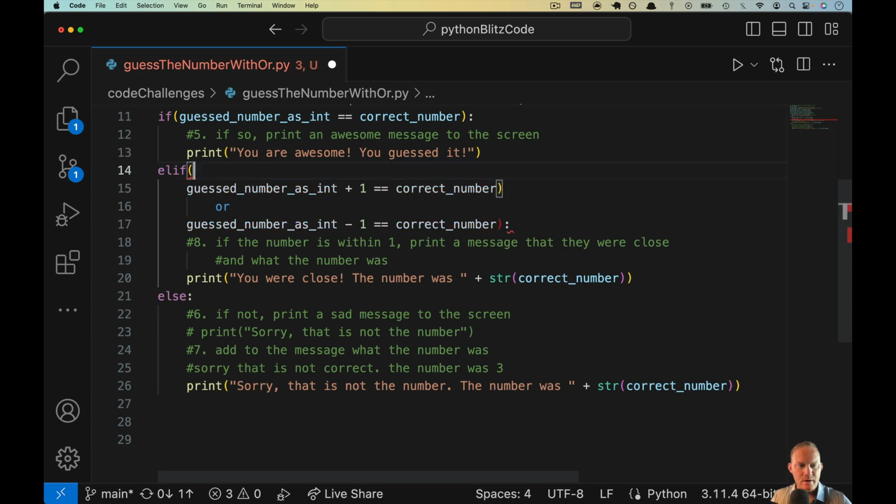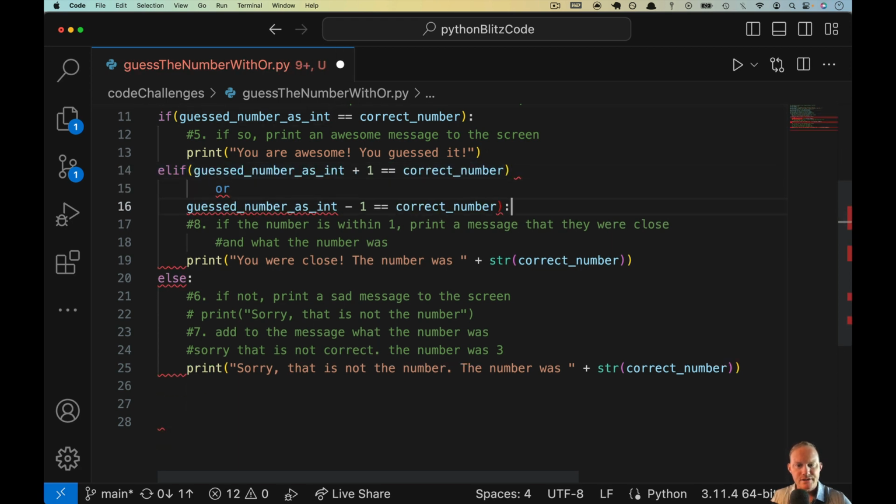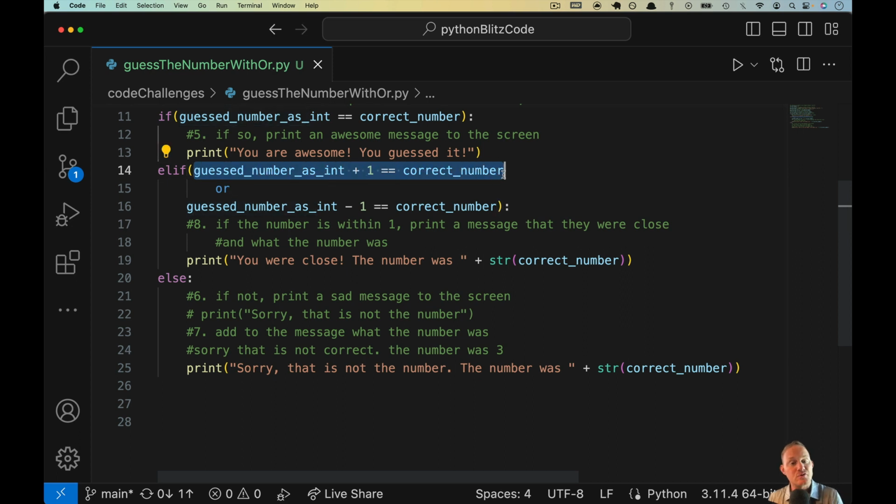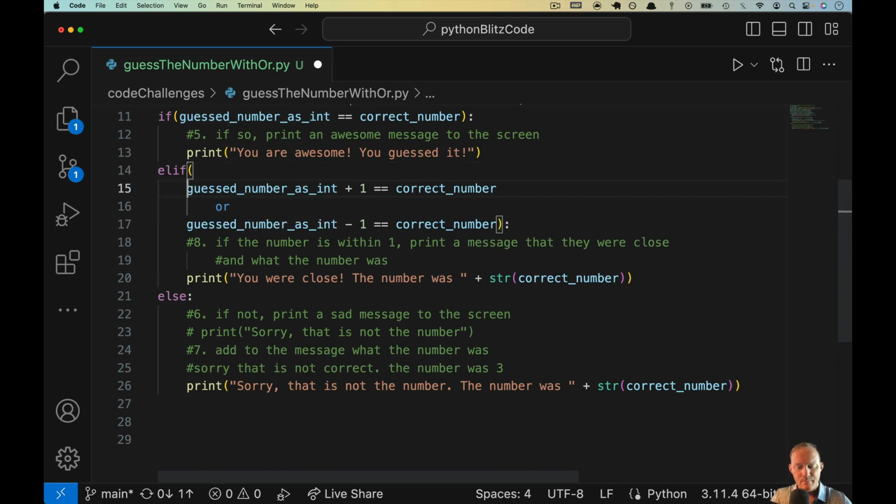Let's go all the way back to the beginning of our elif, and then let's get rid of the parenthesis here at the end of this line. Okay, so this is what your code should look like. We check to see if the number plus 1 is the correct number, or the number that was guessed minus 1 is the correct number. Something we could also do here that would make a little more sense with our and is drop this down, and put a parenthesis around this and one around this.